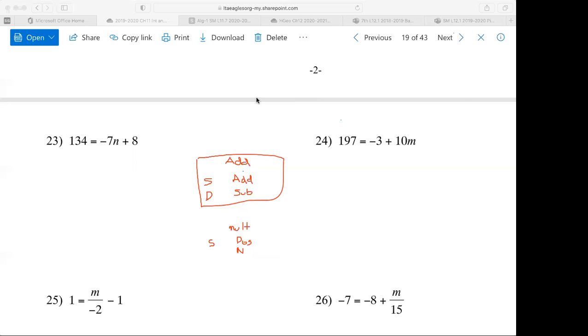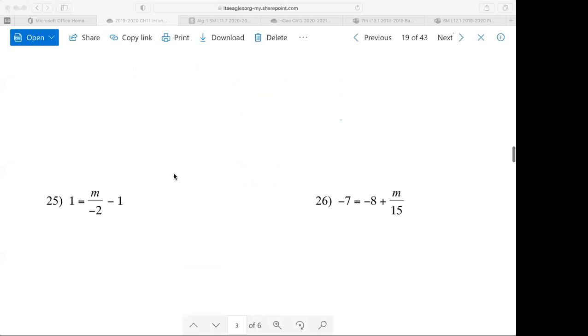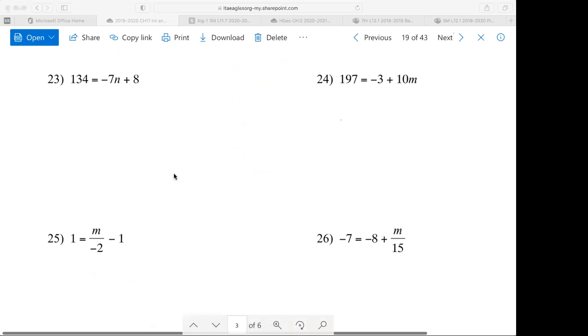Give me a minute. 29 and 30. All right, let's do that one. All right, I'm going to erase this because I need extra space. All right, 29 and 30. Wait, that's not a two-step equation. Any one of the two-step equations?